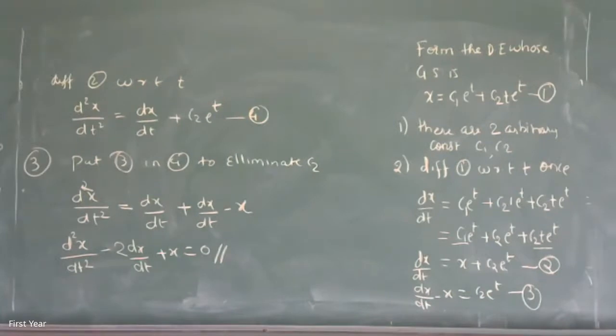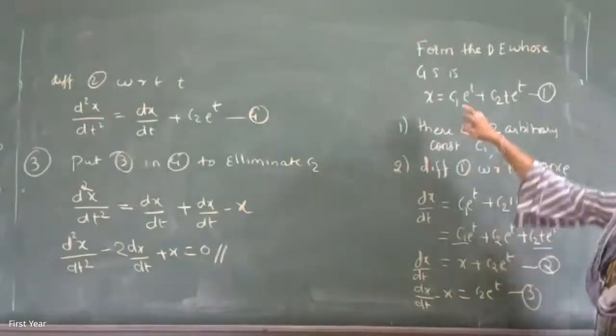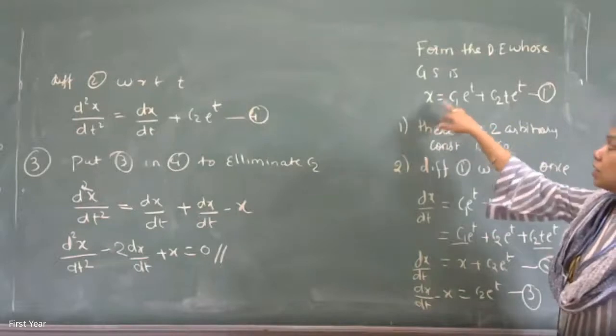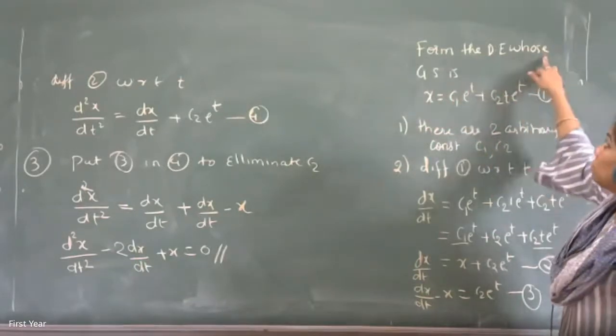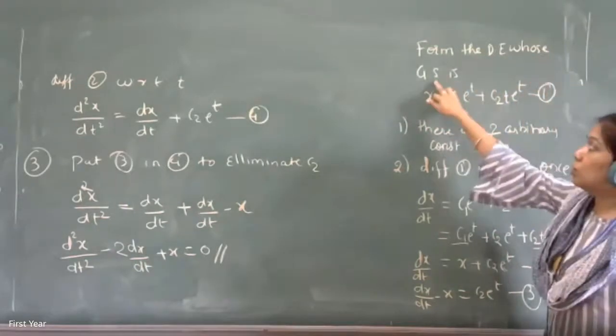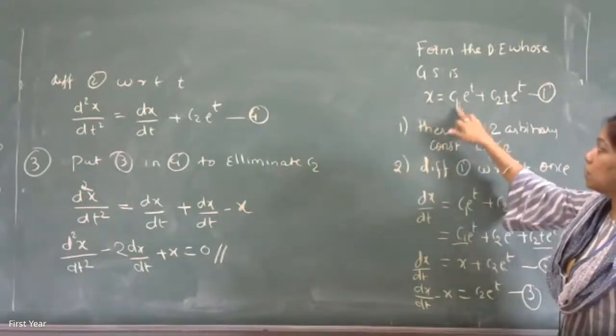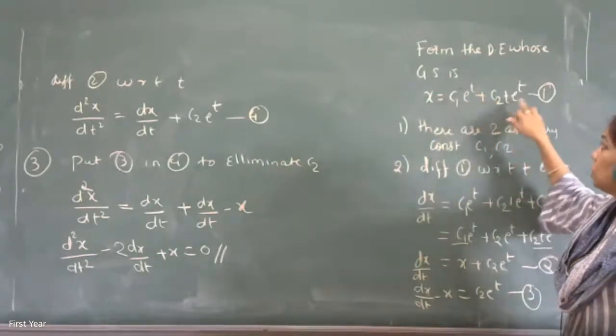Everyone, is it clear? Can you explain it again? Yes. Okay. Fine. So look at this equation. X is what is given to you. You have to form the differential equation whose general solution is x is equal to c1 e raised to t plus c2 t e raised to t.